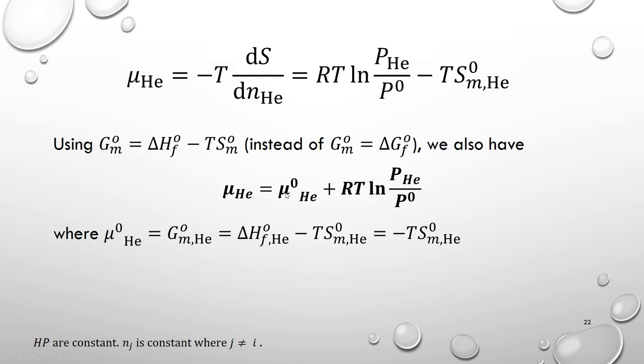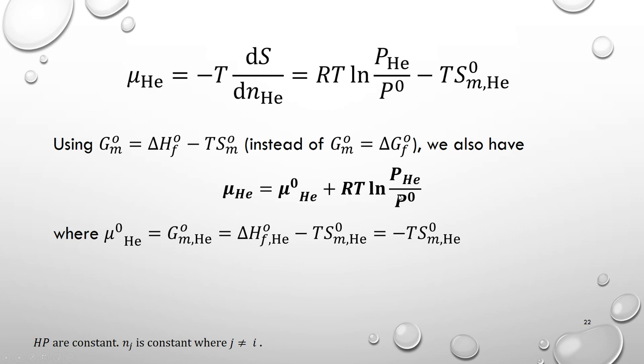It's just mu superscript 0 plus RT times the logarithm of the actual pressure of helium over P naught. Why is that? This time, this part, this negative T molar entropy, it's not zero because we learned that from the third law of thermodynamics. This part is zero only at 0 Kelvin. At any finite temperature, the molar entropy of helium is positive, so this part is negative.